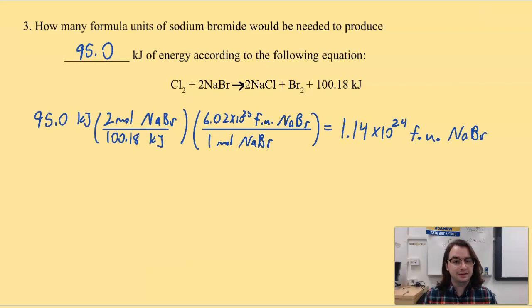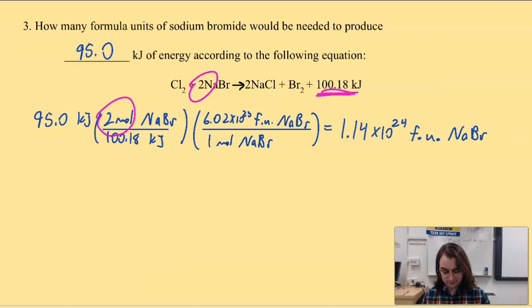Hopefully this is what you got. If you got maybe less than this, I encourage you to look here. Notice that I wrote 2 moles of NaBr. Why? Because again, this value is based on this current chemical reaction. We're saying that for every 2 moles of NaBr that reacts, we produce 100.18 kilojoules of energy, so I have to reflect that in my balanced chemical equation.